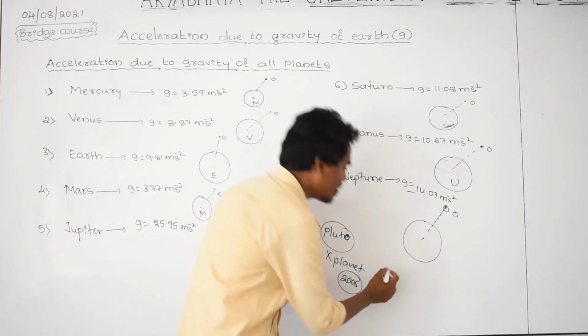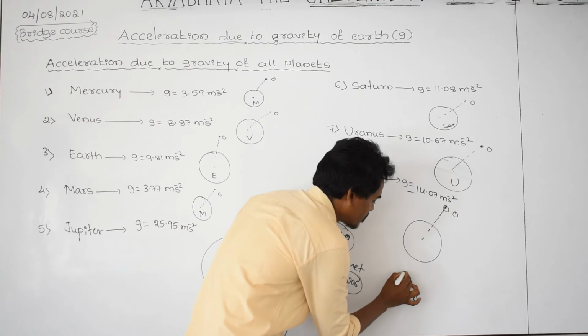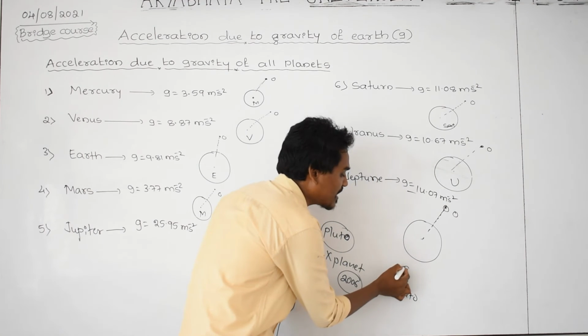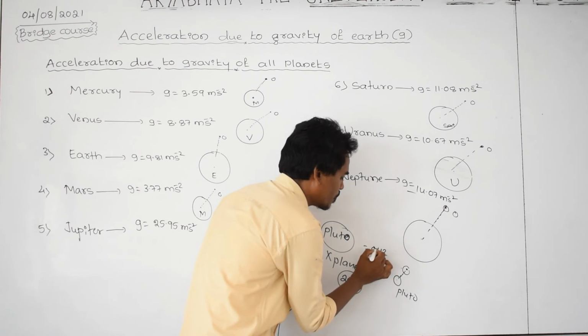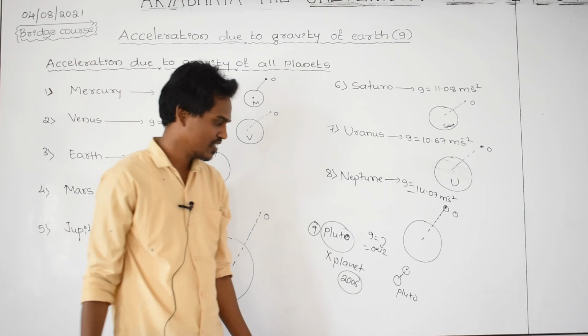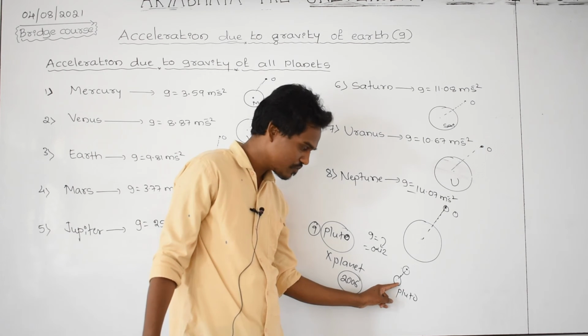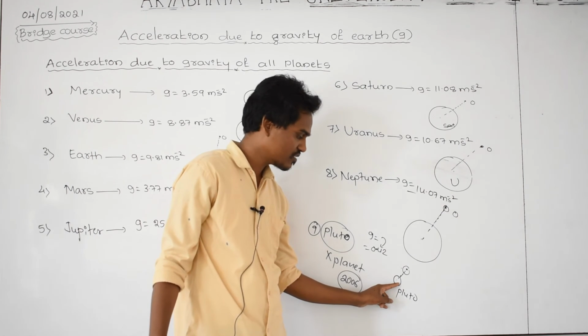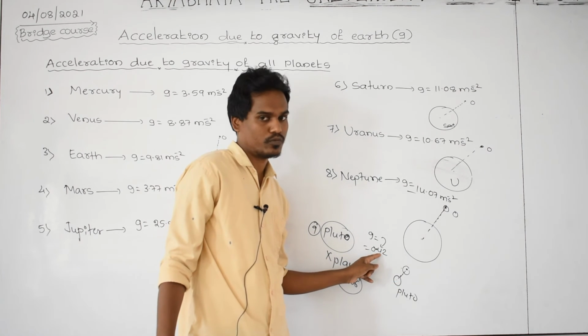Therefore let us take this as Pluto. Take one object from Pluto, leave it. It is accelerating towards the center of Pluto. If you check its acceleration, it becomes just 0.42. G is equal to just 0.42 for Pluto. It is very small in size, mass is very less, gravity is less, therefore the G value is just 0.42.